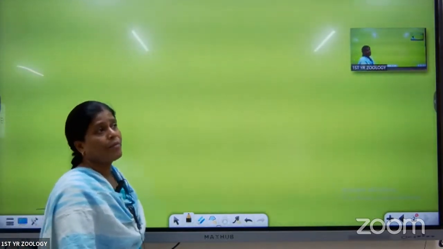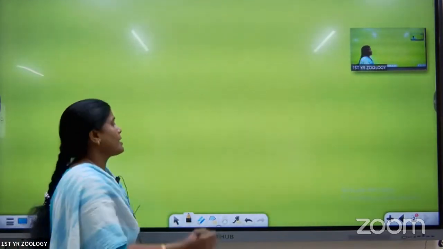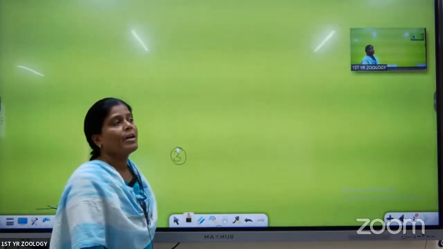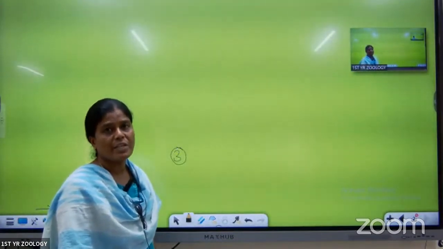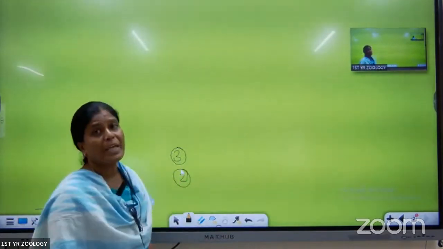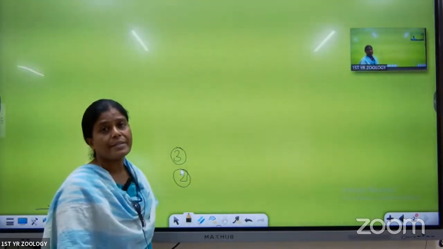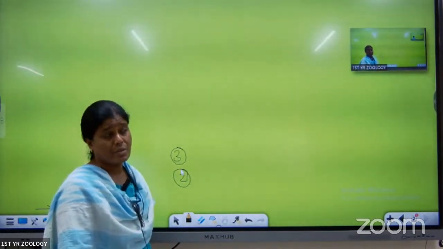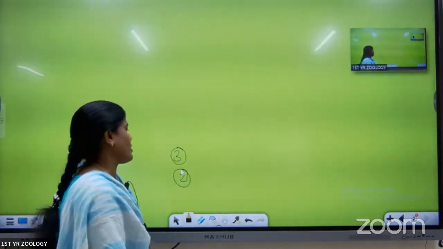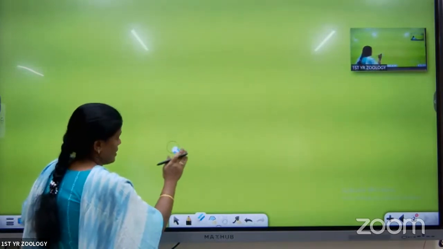Next, the VSAQs. The first lesson, 1 VSAQ will come. Second lesson, the structural organization, 3 VSAQs will come. The third and fourth lessons, 1 VSAQ each. Fifth lesson, 2 VSAQs will come. From the Periplaneta Americana lesson, no VSAQ will come. In the 6th lesson, 1 VSAQ will come. Last lesson also 1 VSAQ. This is the weightage of the Zoology first year.